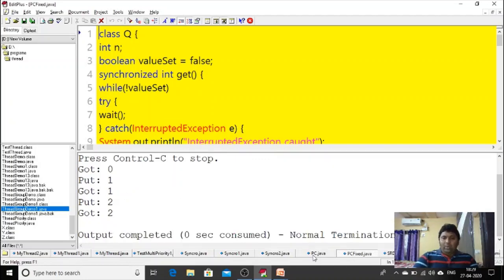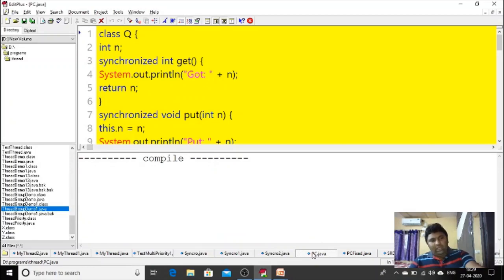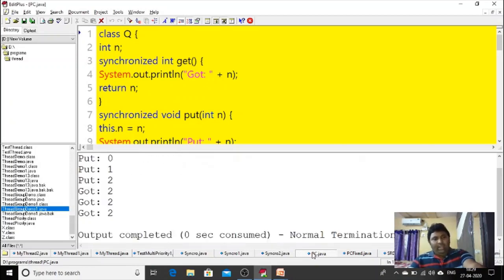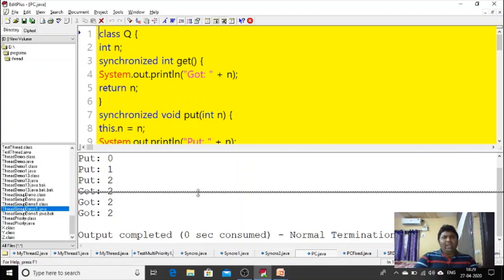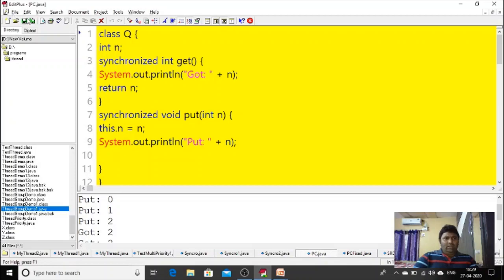But the program is not executing in this fashion. What is the output we are getting? Producer is putting 0, 1, 2, but the consumer is getting only the value 2, three times. Why? Because at the time the consumer is receiving the value 0, 1 is not available. So this is the problem of producer consumer. How are we overcoming this problem? I can simply explain, then you can see.